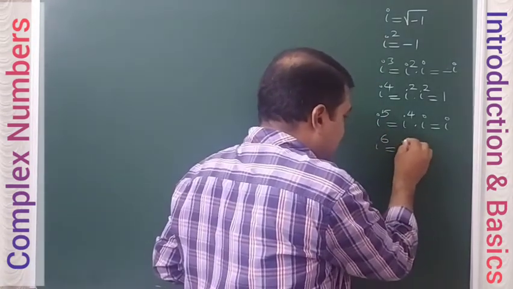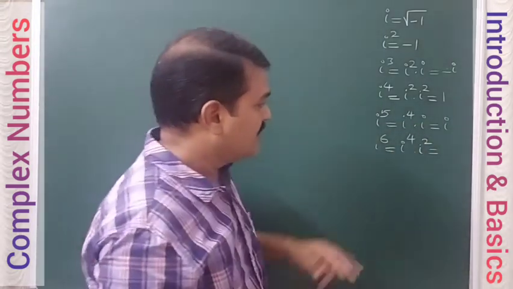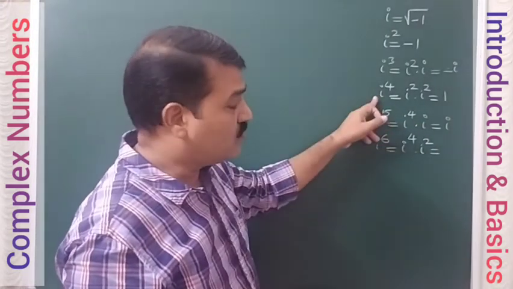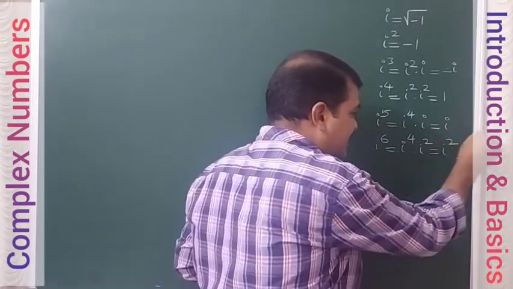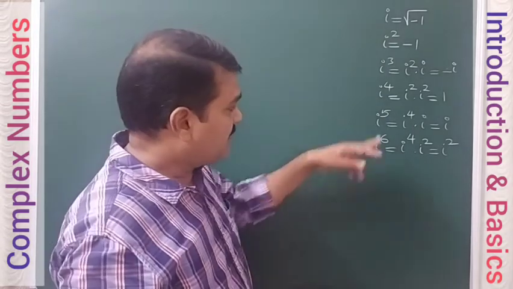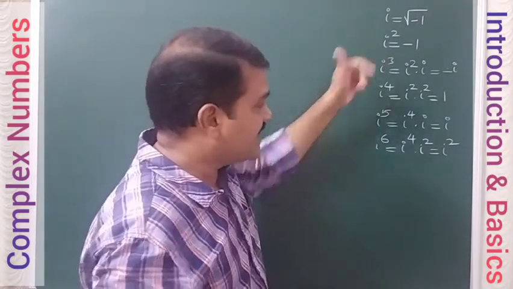Next, i power 6. i power 6 means i power 4 into i square. i power 4 is what? 1. So 1 into i square, so this is basically the same as i square. So i power 5 is the same as i, and i power 6 is the same as i square.